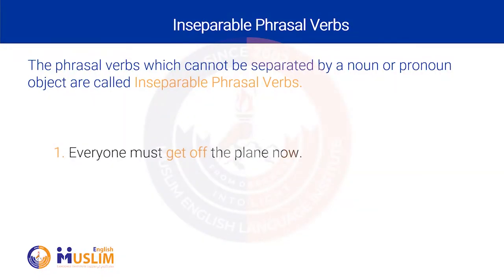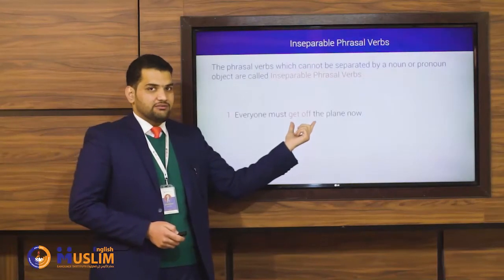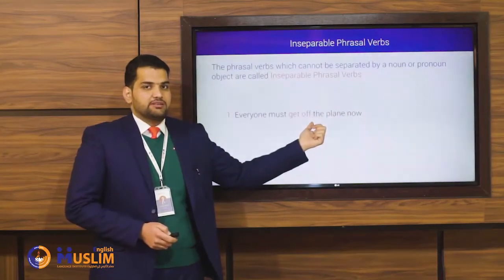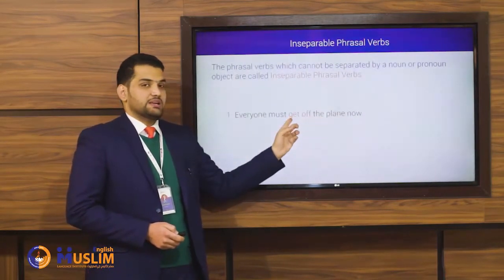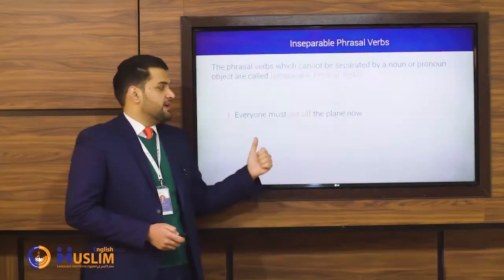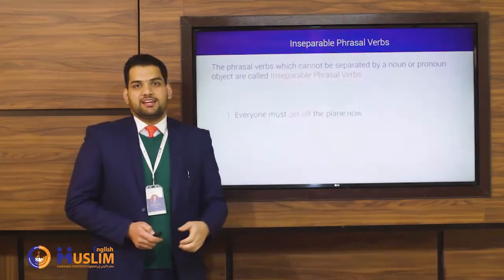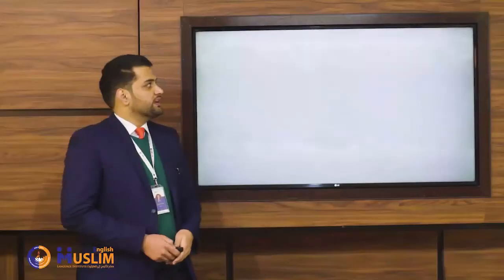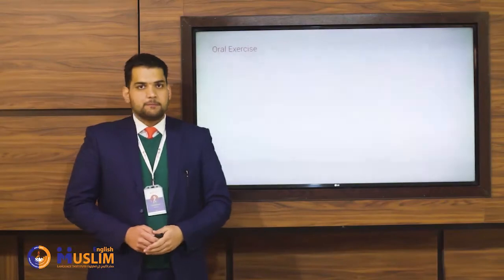For example, everyone must get off the plane now. Now in this sentence, the phrasal verb is get off and the object is the plane. It's an inseparable phrasal verb. It means you cannot use the plane between the verb and the particle. You cannot say, everyone must get the plane off now. That's wrong. She got on the train so easily. You cannot say she got the train on so easily. She backs out of the deal now. You cannot separate it. Now let's have an oral exercise.